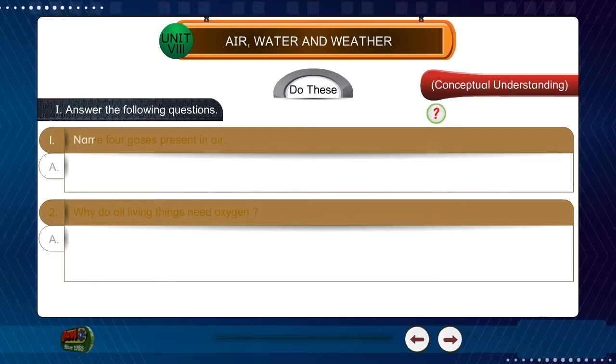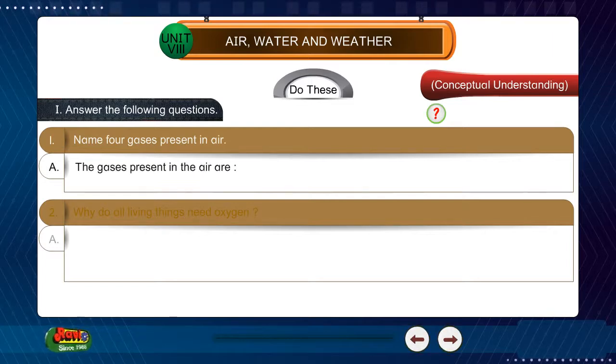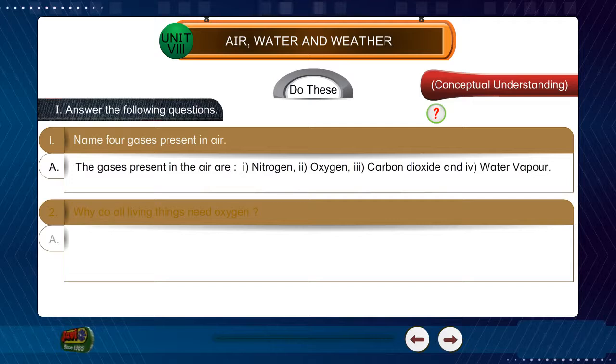1. Name 4 gases present in air. Answer. The gases present in the air are 1. Nitrogen, 2. Oxygen, 3. Carbon dioxide, and 4. Water vapor. 2. Why do all living things need oxygen? Answer.